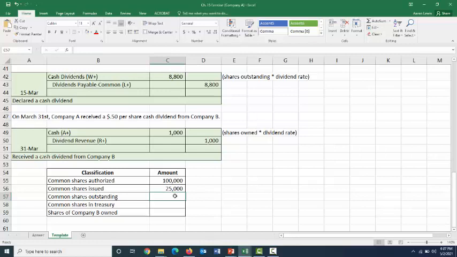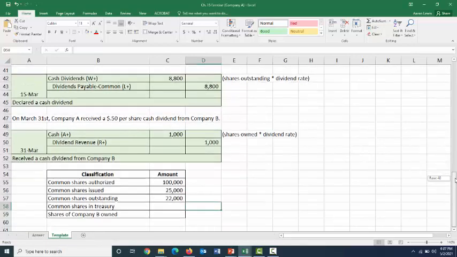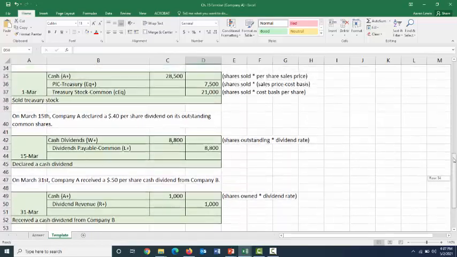22,000 shares. So to figure that out, you're going to have to go back through, do some quick calculations to figure out how many of those shares which were issued our investors actually have their hands on at this given time. And the same is true for the number of shares in treasury. You just have to figure out how many shares you currently own of your own stock at the end of the period. And we already figured that out for our calculations above as well, but we'll go back through.